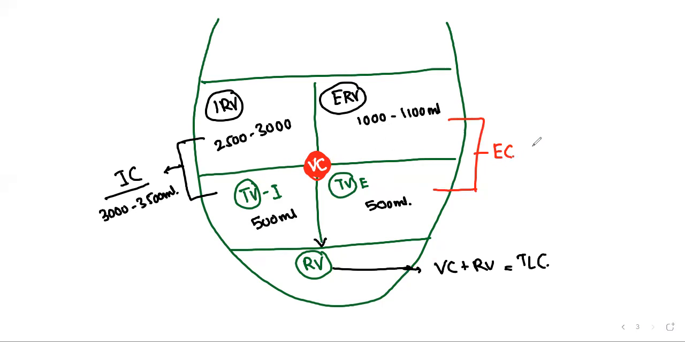So now what do you say the EC is? 1500 to 1600 ml. Now we have to calculate VC also. VC equals TV plus IRV plus ERV. So that means 500 plus how much is the IRV? 2000.